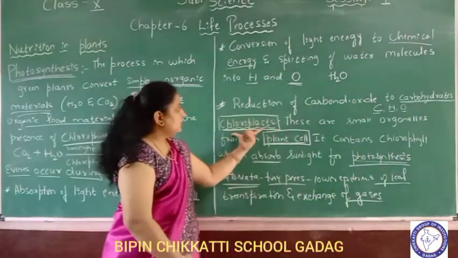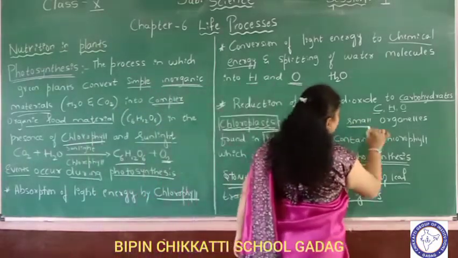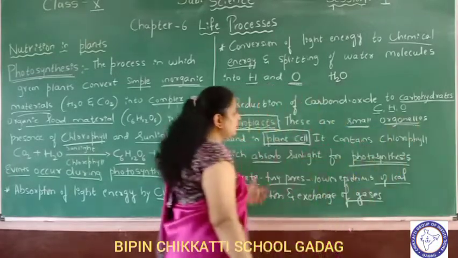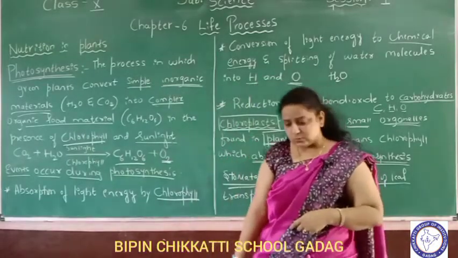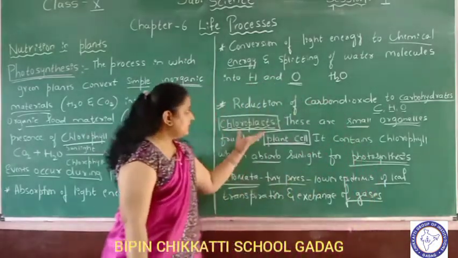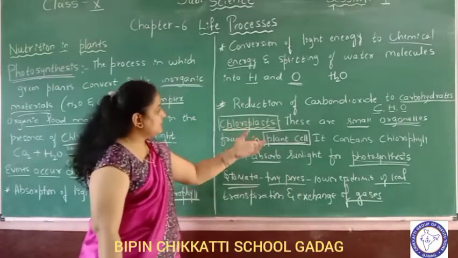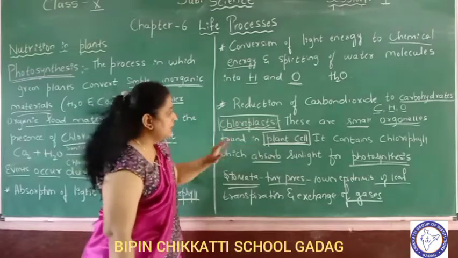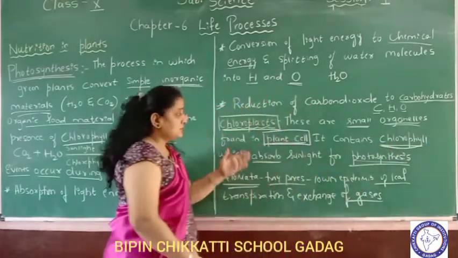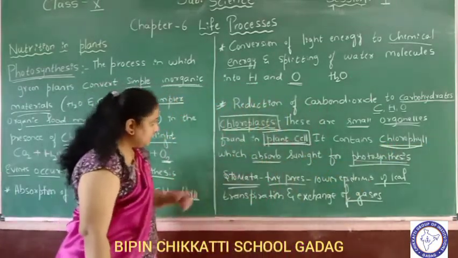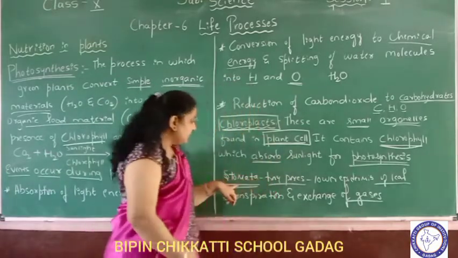Next, coming to the chloroplast. Chloroplasts are small organelles. In the cell, we have seen so many organelles like mitochondria, Golgi complex, nucleus, lysosomes, ribosomes, etc. Chloroplast is an organelle found only in plant cells. It contains the green pigment called chlorophyll, which is responsible for the green color of the leaves and absorbs sunlight for photosynthesis.